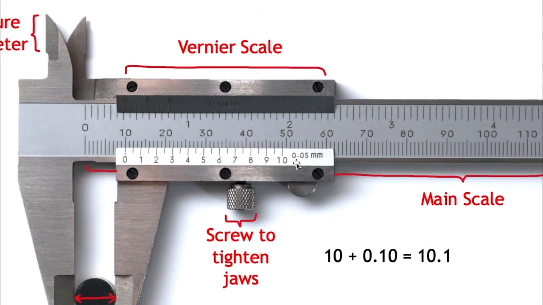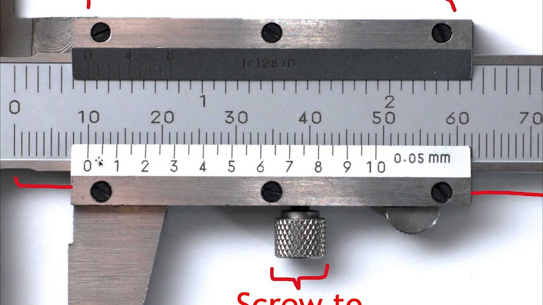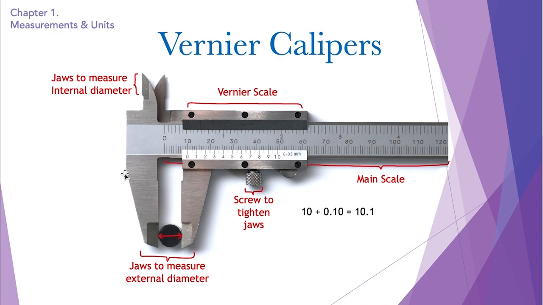So the vernier calipers can be calibrated in many different ways. For example, this vernier calipers is calibrated in 0.05 millimeters. So the least count of this vernier calipers is 0.05 millimeters, which means that a single marking of this, which is this one, represents 0.05 millimeters. From 0 to 1 we have 0.10 millimeters. This is how we use our vernier calipers to measure an object's diameter or its length.